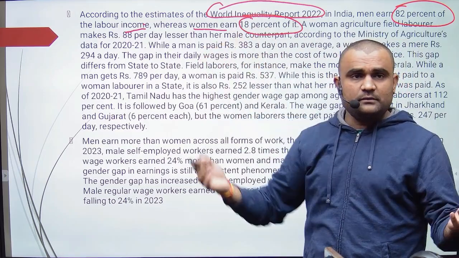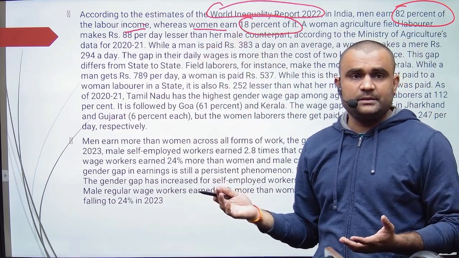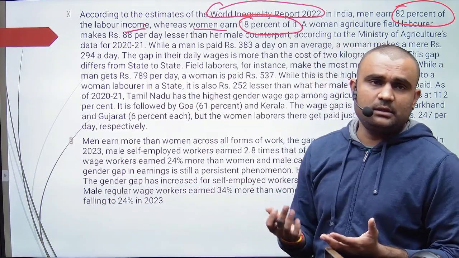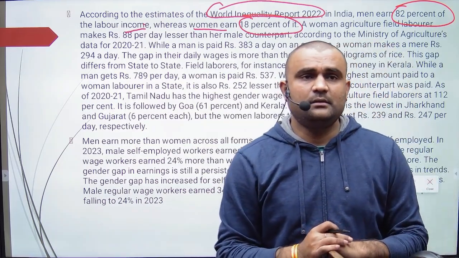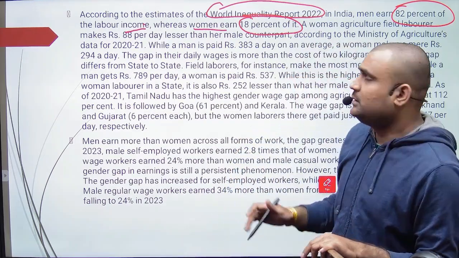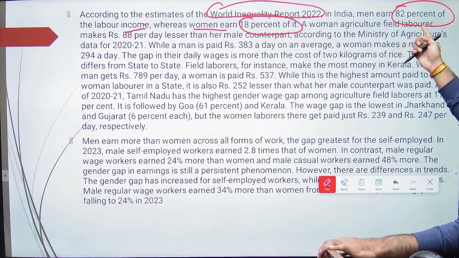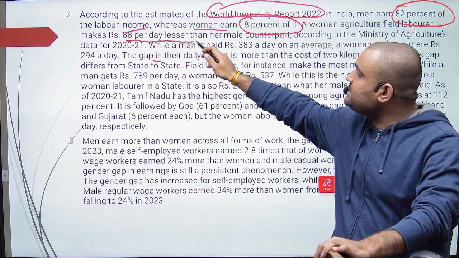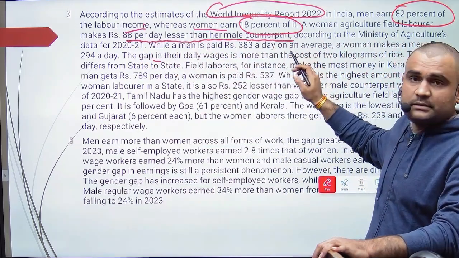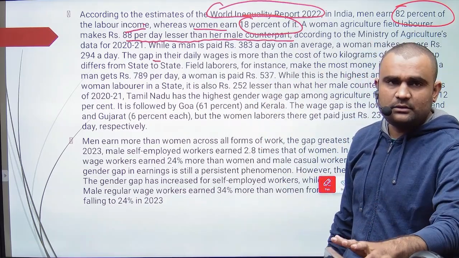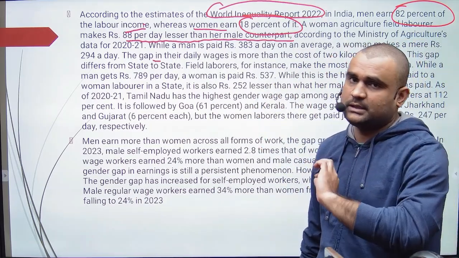Of the total labor income, 82% goes to men, and only 18% goes to women. A woman agriculture field laborer makes 88 rupees per day less than her male counterpart. It is simple. If your English is good, you will do it very well; if there is a problem with English, there will be difficulty.